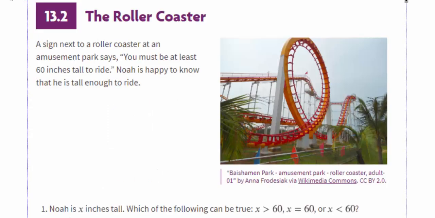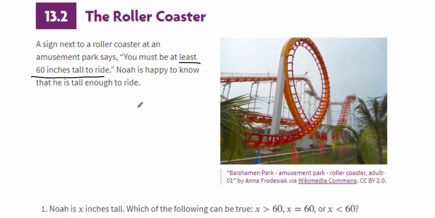Okay, 13.2, roller coaster. A sign next to a roller coaster at an amusement park says, you must be at least 60 inches tall to ride. Noah is happy to know that he is tall enough to ride. So that's good. So we know that Noah is 60 inches because it says at least 60 inches. So he can be 60 inches or 61 inches, 62 inches, 60 inches or greater. So Noah, we know, Noah is 60 inches or greater.